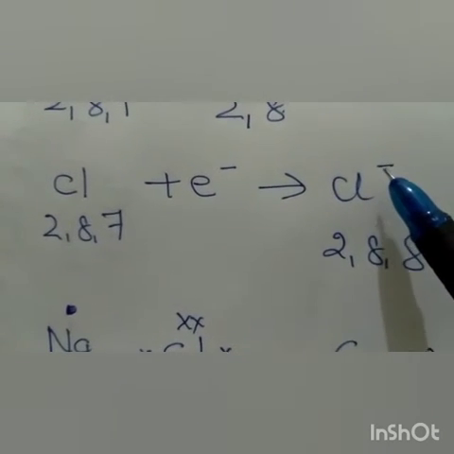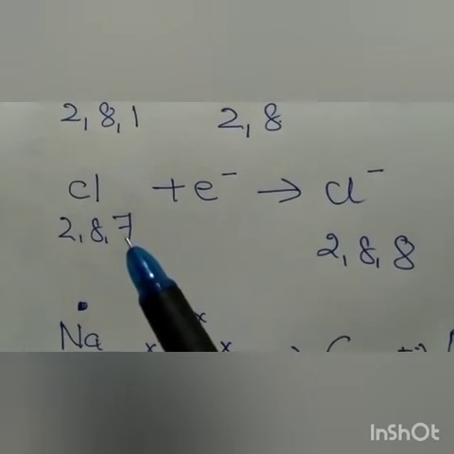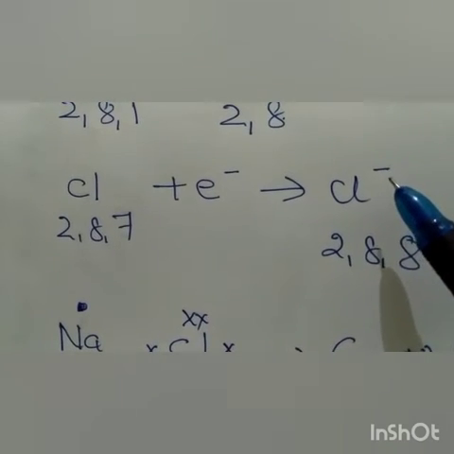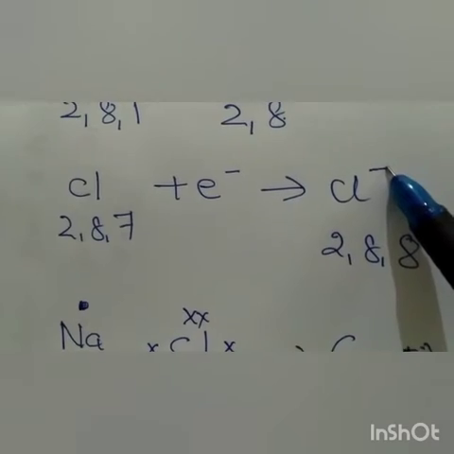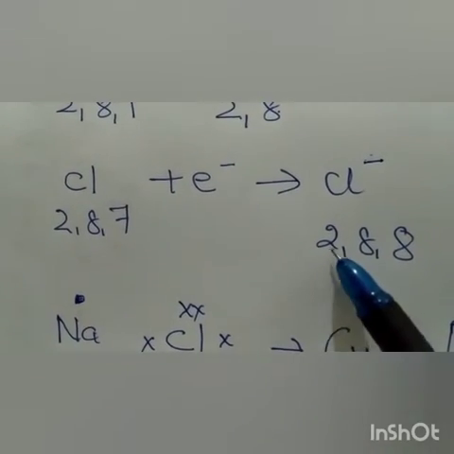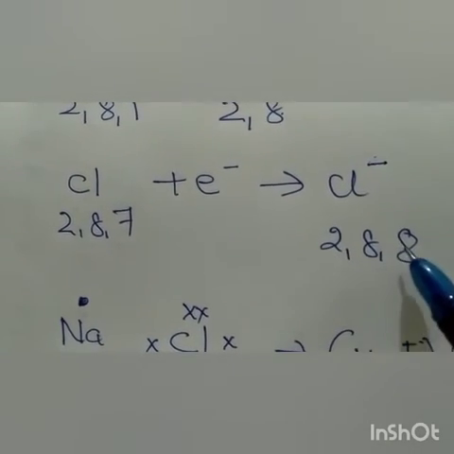Because now there are 18 electrons but 17 protons. Positive charge is 17 and the negative charge is 18. So it has 1 extra negative charge. So it will become chlorine ion, that is anion. And since it will gain 1 electron, now it will have 2, 8 and 8. The electronic configuration will be 2, 8, 8.